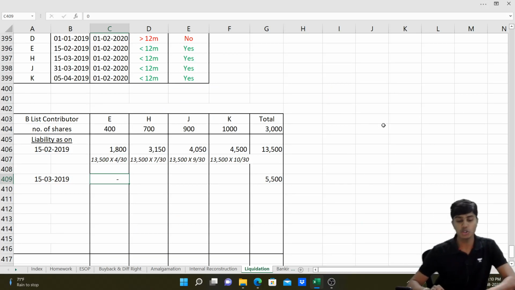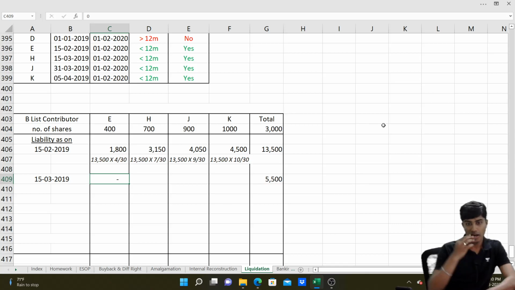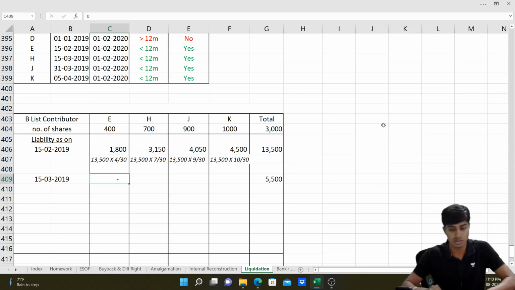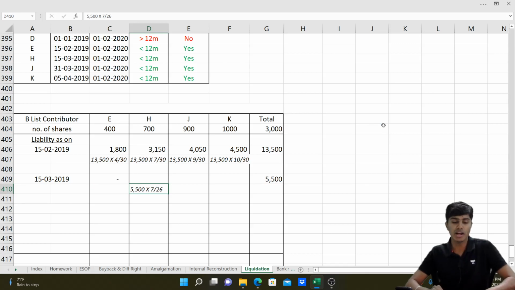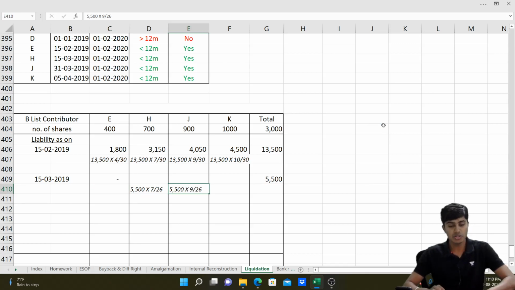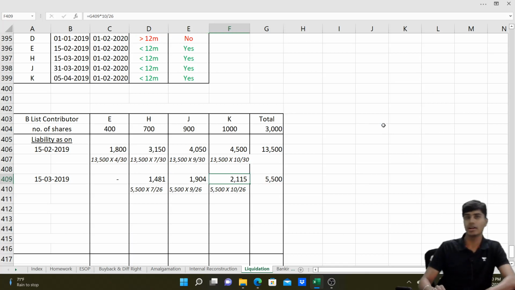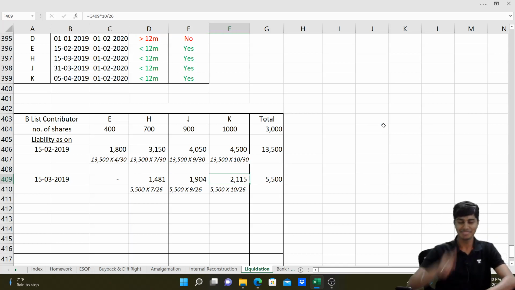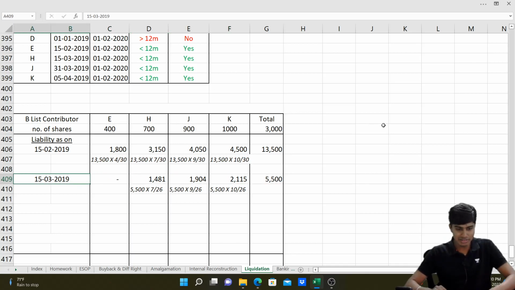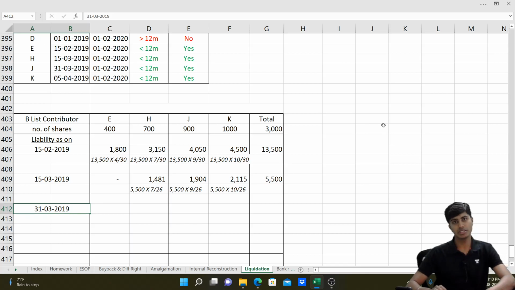So 5,500 should be shared between H, J, K, and this should be in the ratio 7 is to 9 is to 10. So let's do 5,500 into 7 by 26, 5,500 into 9 by 26, and 5,500 into 10 by 26. This would come down to be 1,481, 1,904 and 2,115 rupees only. Got it, guys?